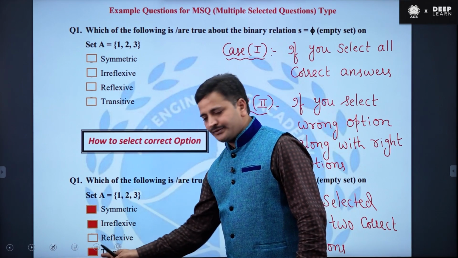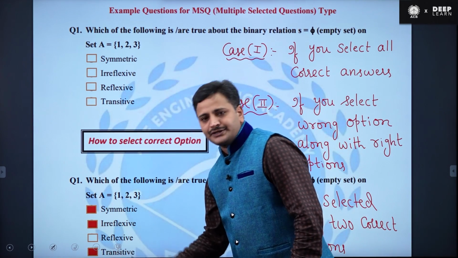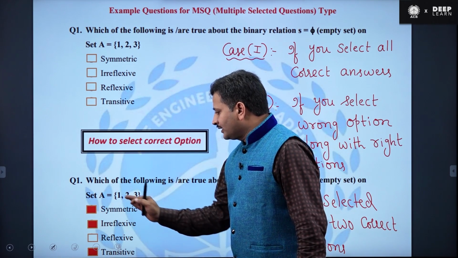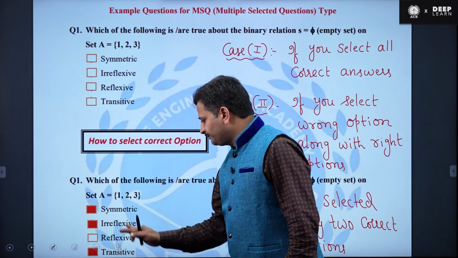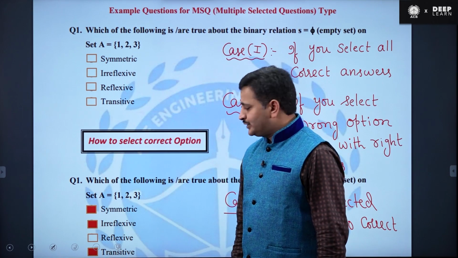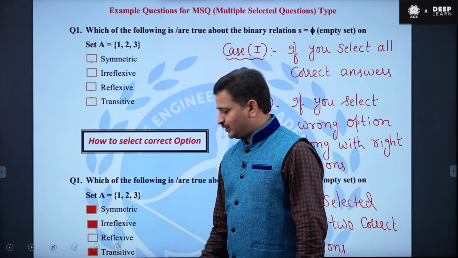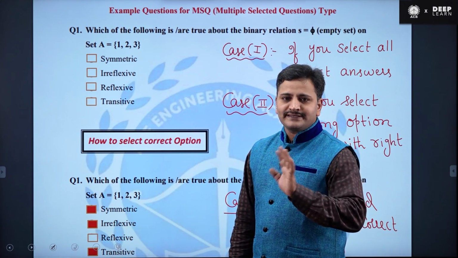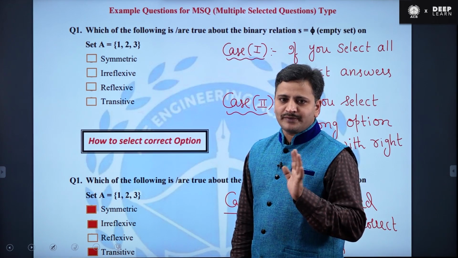You didn't select the transitive relation. The correct answers are symmetric, irreflexive, and transitive. Assume that you selected only symmetric and irreflexive, but you didn't select transitive. In this case also, they will not assign marks to you. You will not score marks for this question.